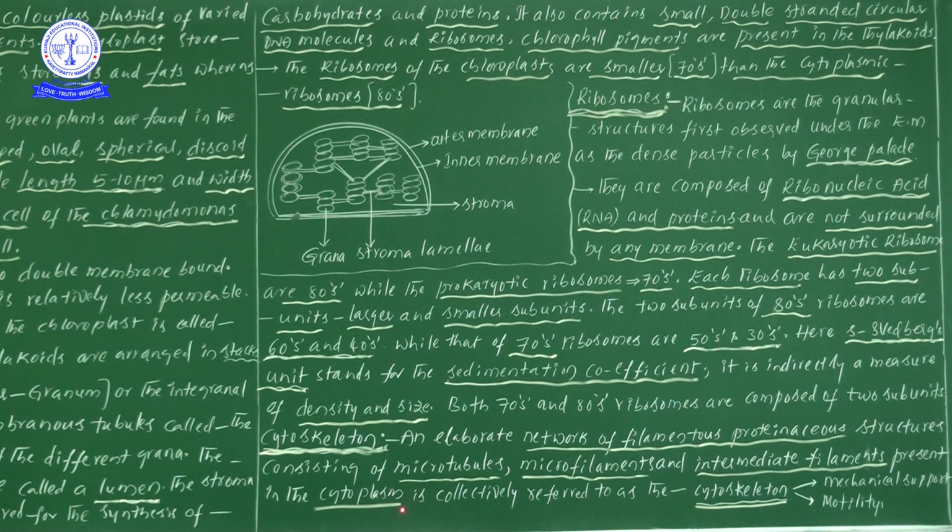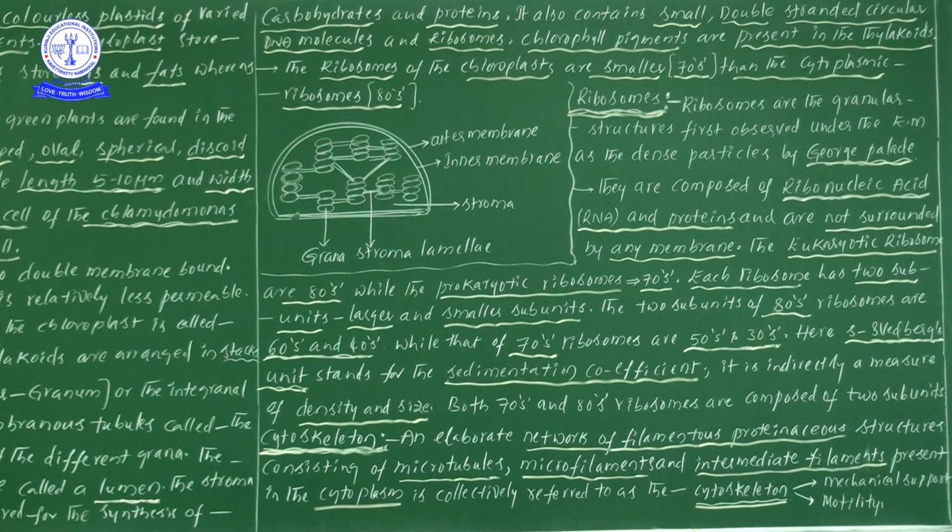Actually, one point is not given in our textbook. This cytoskeleton is situated between the plasma membrane, just beneath the cell wall, and the nuclear membrane. Then what is the use of this cytoskeleton?